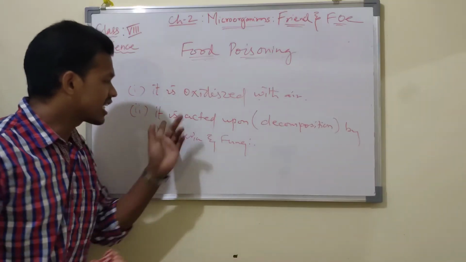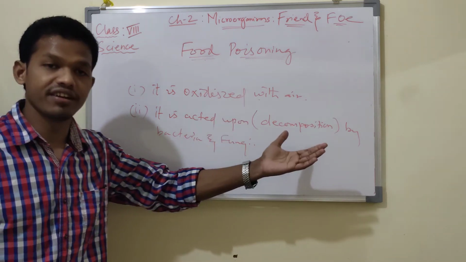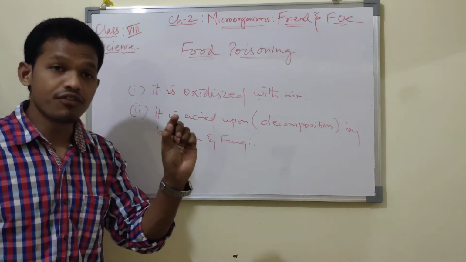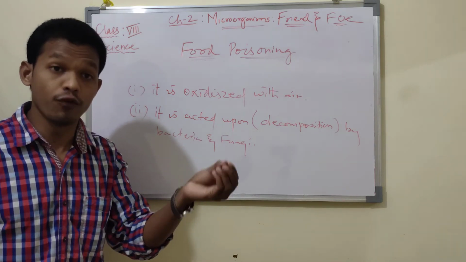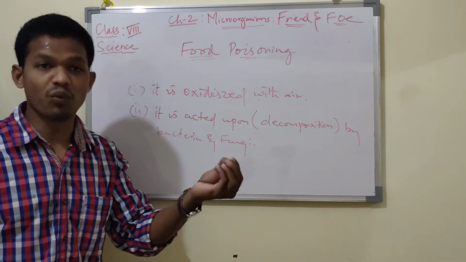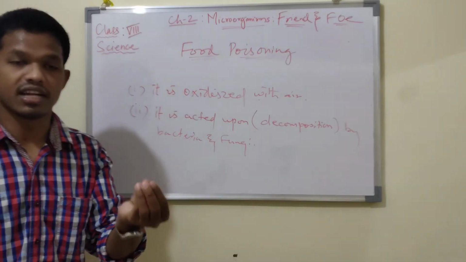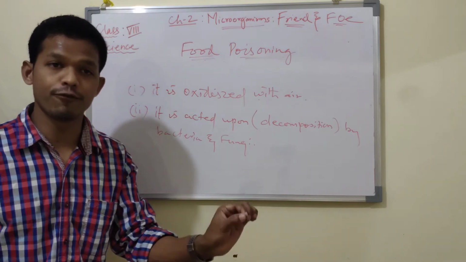Got it now? What is acted upon? The food that is kept outside for a longer period is decomposed, which means the food particles are eaten by microorganisms as their food, and they release some unwanted waste. That waste may consist of toxic substances which are present in the food.